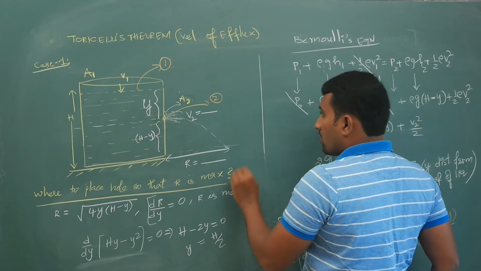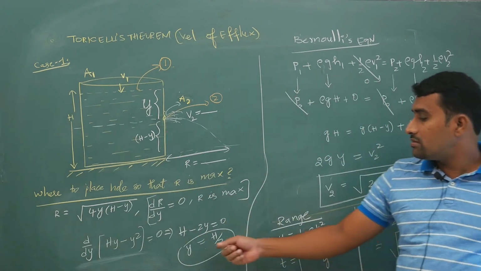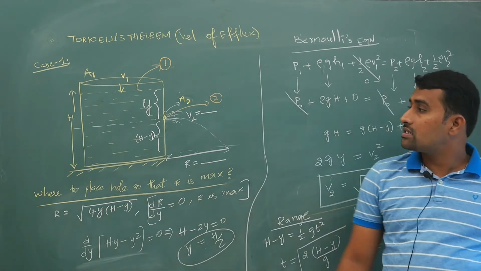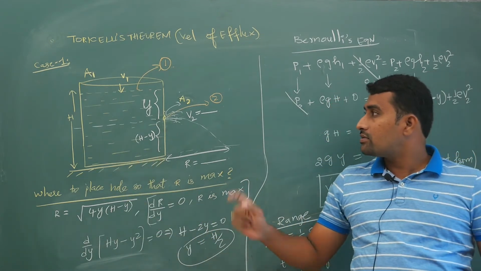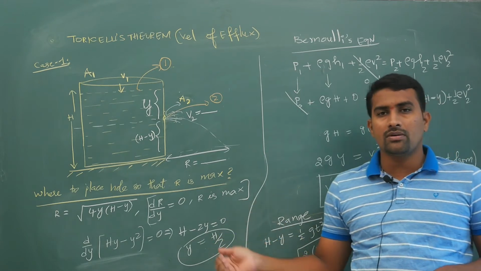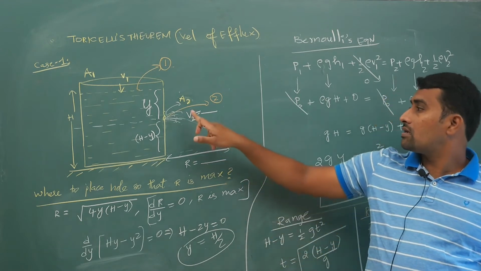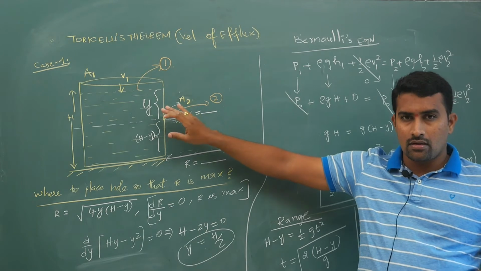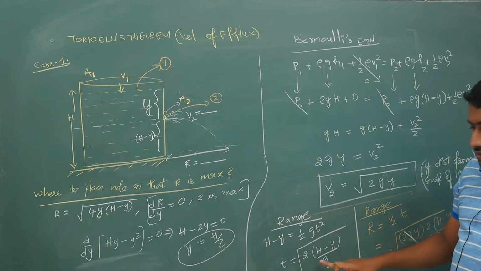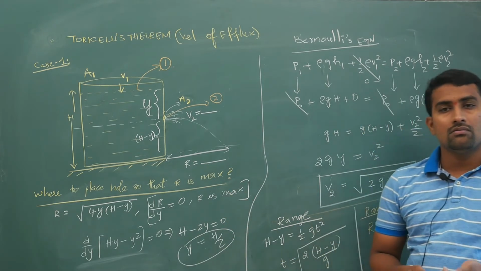y equal to h by 2. Okay, so you have to place your hole at h by 2, and for the range, substitute this back into the function to get the maximum range. All these values are important, you have to simplify and then do the calculation. I have done the calculation, you remember this result. So velocity is under root 2 g y, time is under root 2 times (h minus y) by g. This is pretty direct. Range function is this much. For maximum range you have to keep the hole at the bottom.